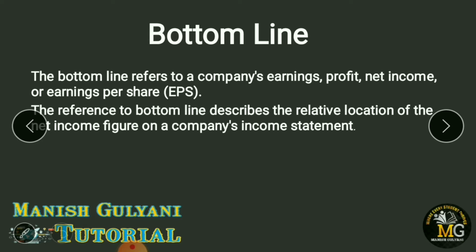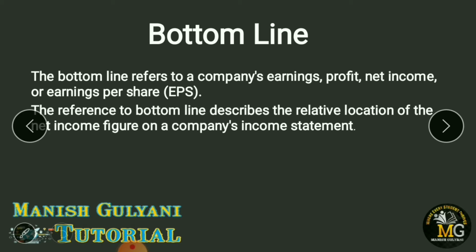There are also some ways to increase your bottom line profit, like cutting down the cost of material, cutting down the cost of labor, improving manufacturing productivity, reducing operating expenses, and taking better advantage of tax benefits, meaning charging more depreciation. As you know, it's a non-cash expenditure. In this way you can increase your net bottom line profit, after deducting all expenses from the top line. Is there any problem in understanding bottom line and top line? If you still face any problem, kindly put your query in the comment box.